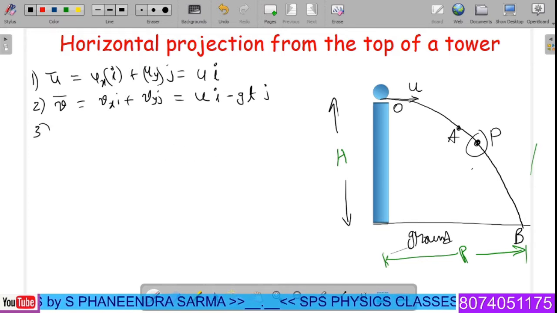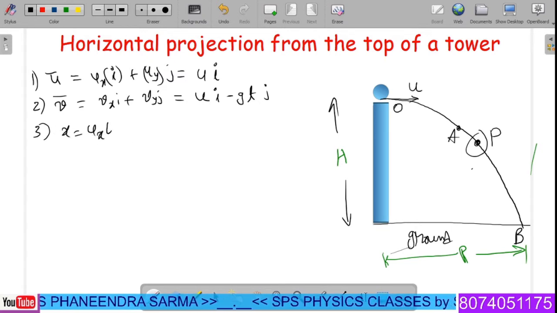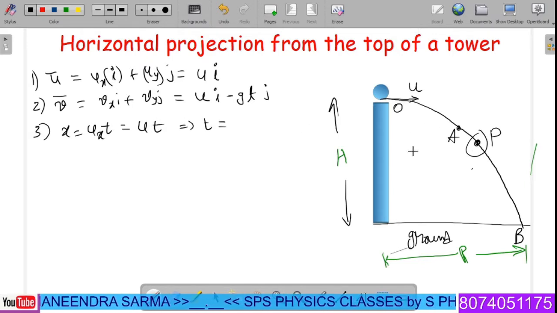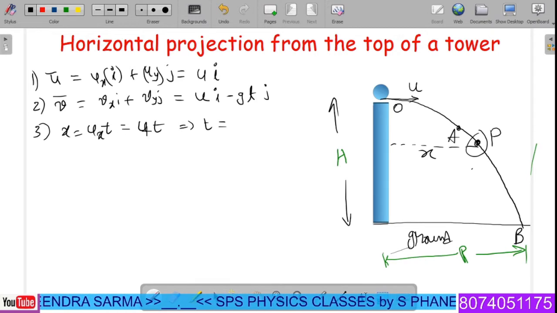The horizontal distance covered, x, is given by x equals ux into t, or ut, where t is the time of journey up to the point P along the horizontal direction. The time is equal to x by u, since u comes in the denominator.